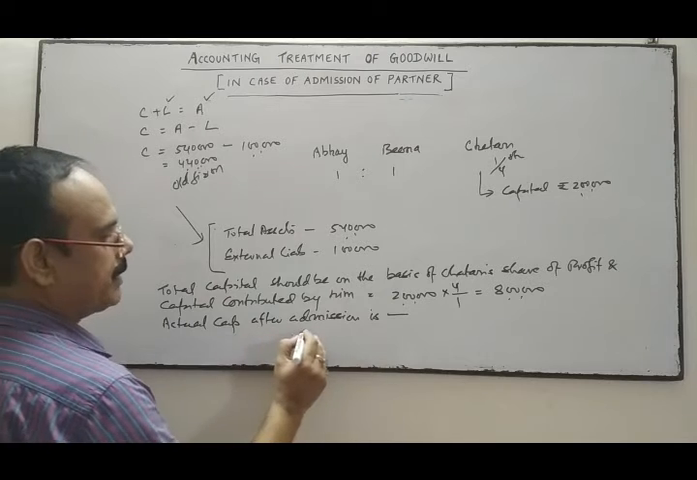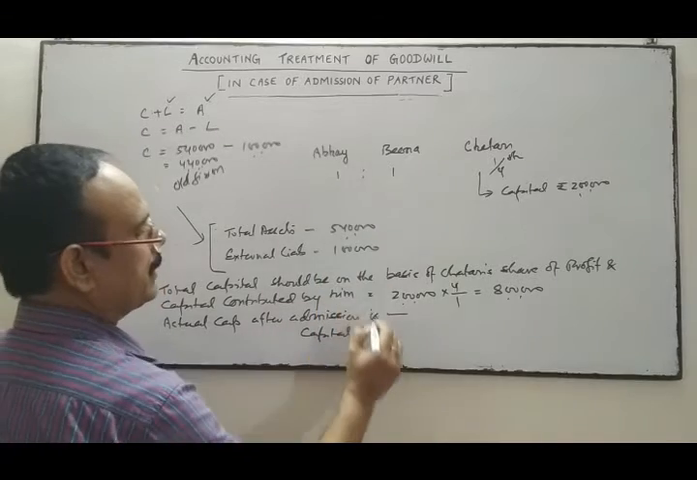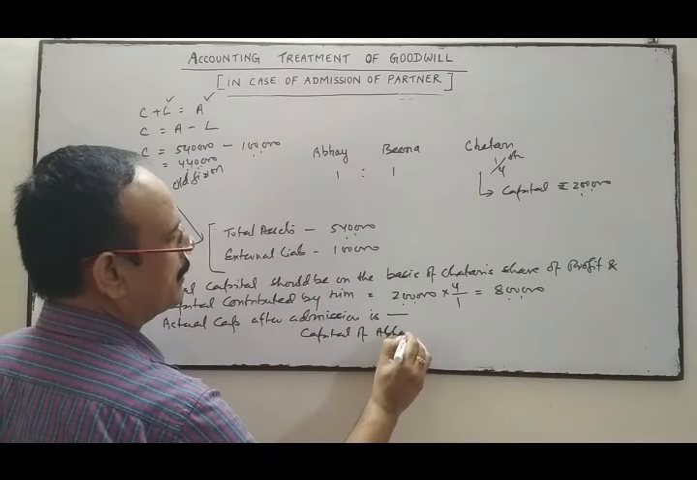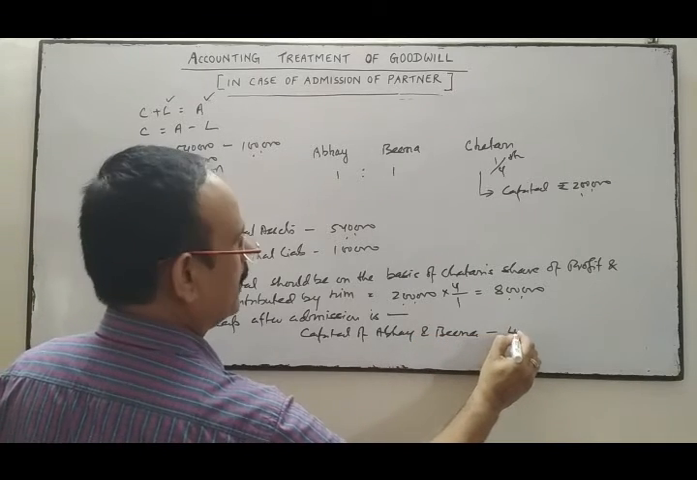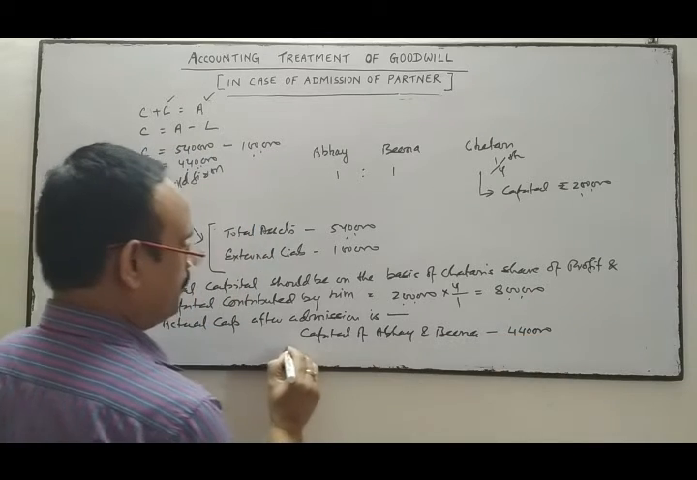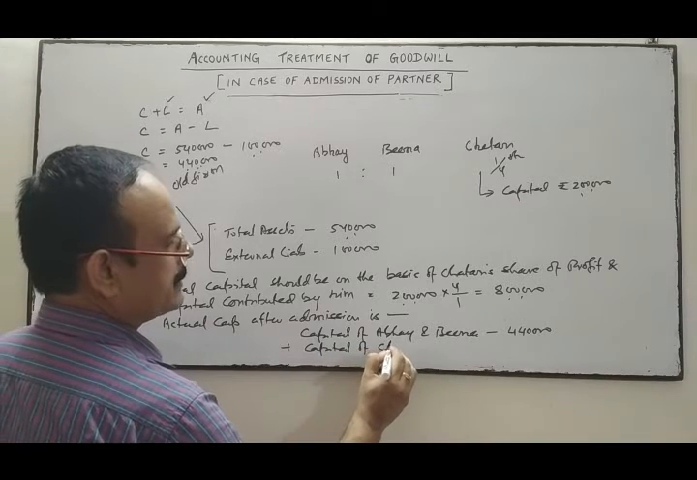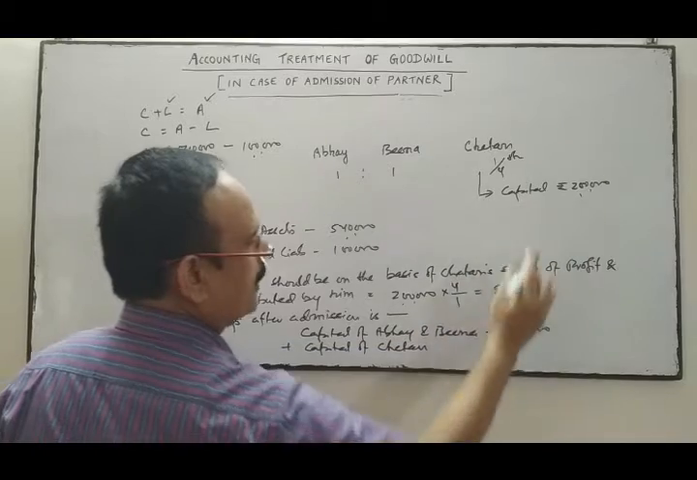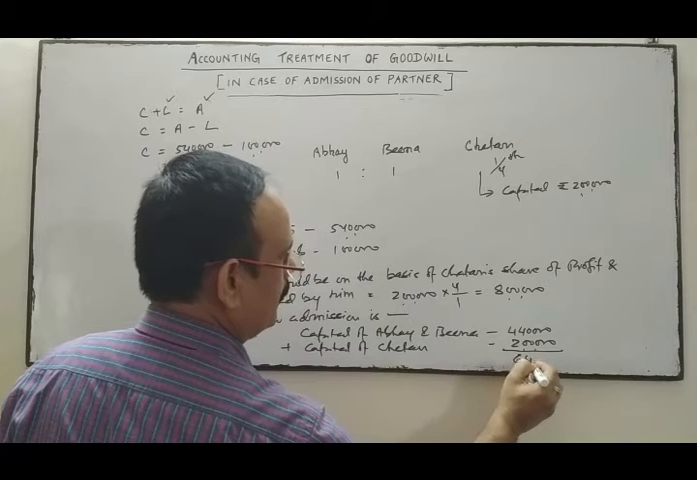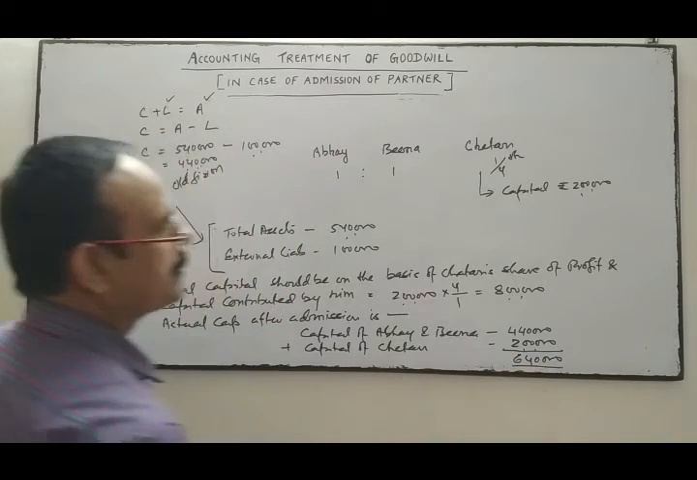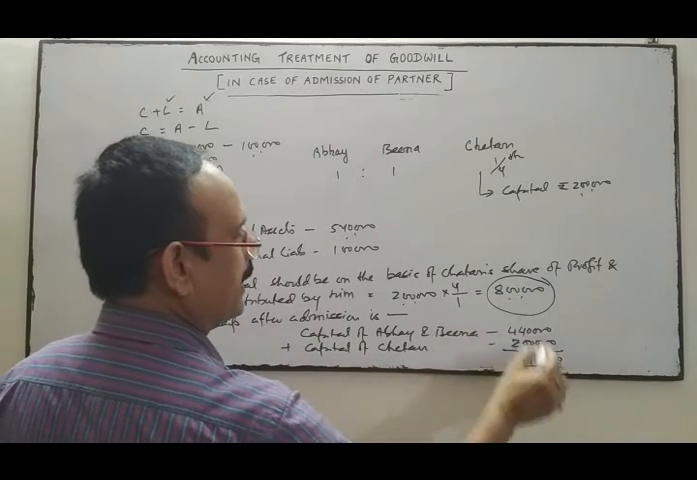4,40,000 is the capital of the old partners, Abhay and Beena, plus capital of new partner Chetan, 2 lakhs. It is 6,40,000. Now we'll do the comparison of this amount and this amount.